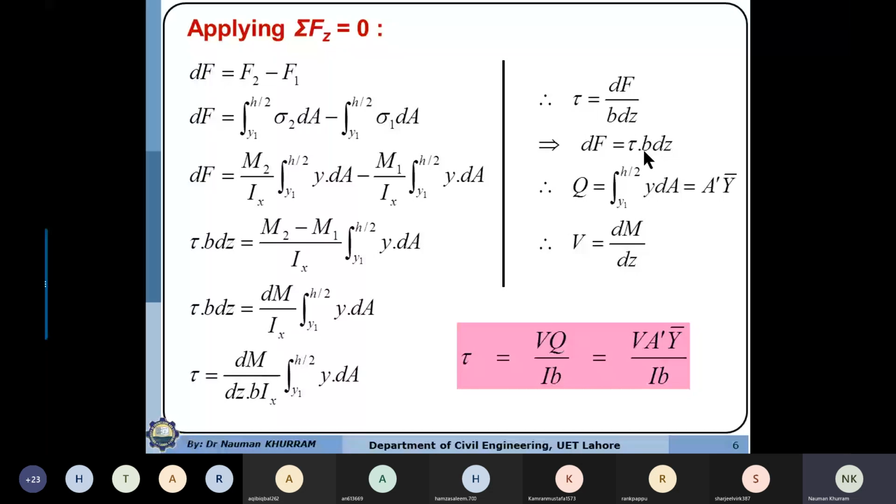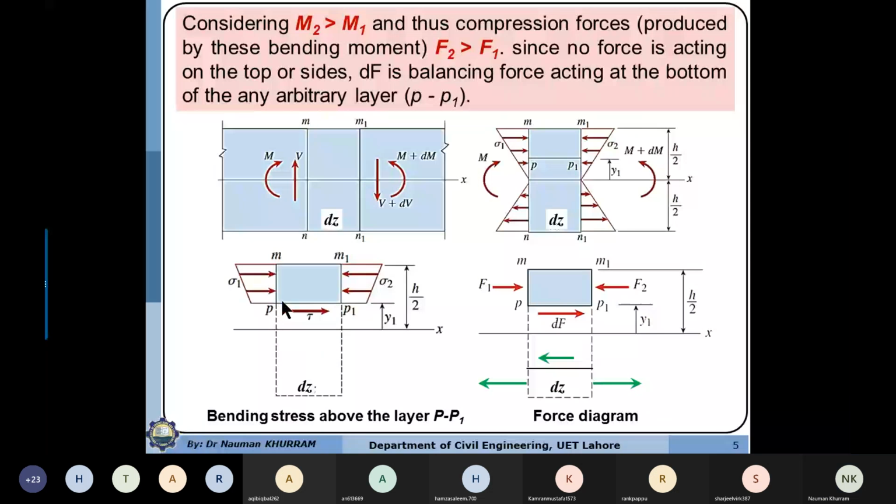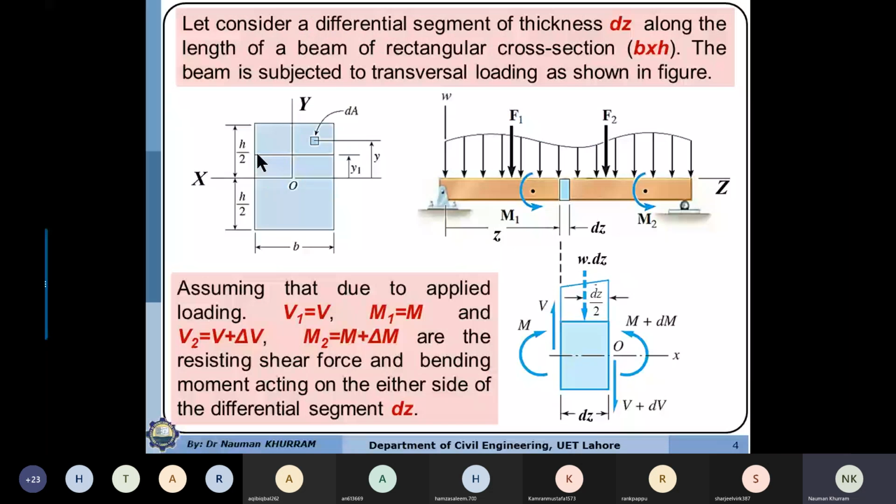We want to determine the shear stresses at the bottom, and the area of this bottom area is equal to dz multiplied by this width. It means that this is dz and the lateral dimension is b.